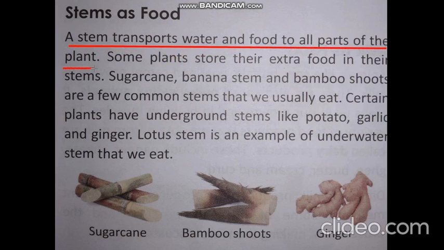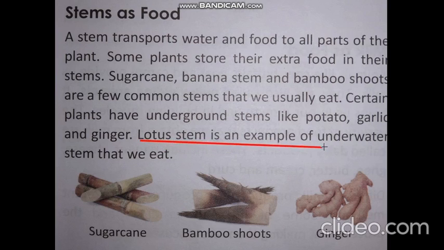But some plants store their extra food in their stems. So what are the examples? You can see the pictures. Sugarcane, bamboo shoots and ginger. So these are the three examples of stems we use as food. So now there is also an example of underground stem. So why are they known as underground? Because the examples like potato, garlic and ginger, they are found inside the soil. So here is one very interesting example, that of lotus stem. So what is lotus stem? Let us see. Lotus stem is an example of underwater stem that we eat.